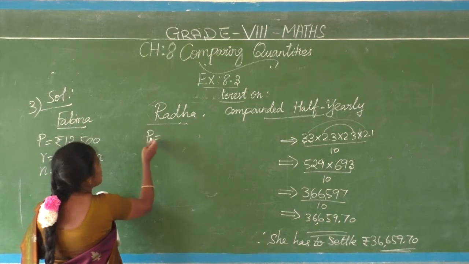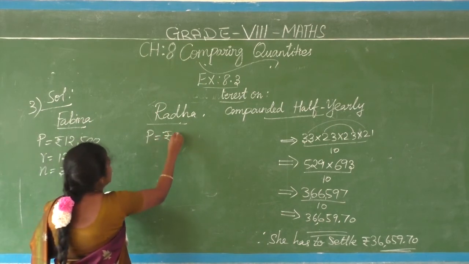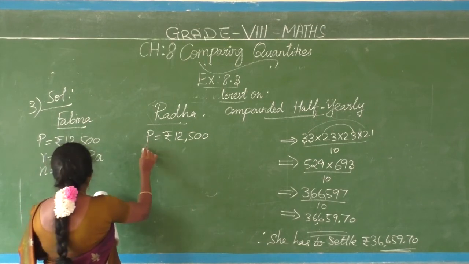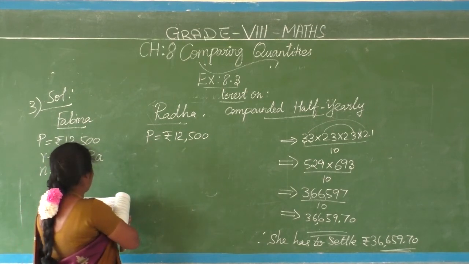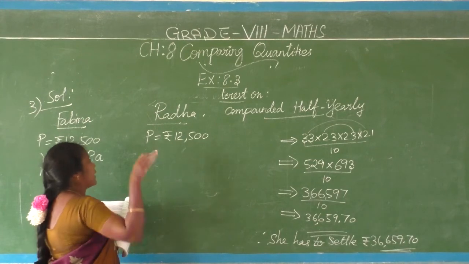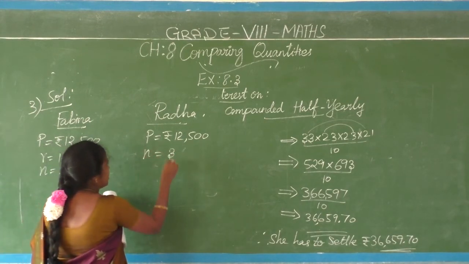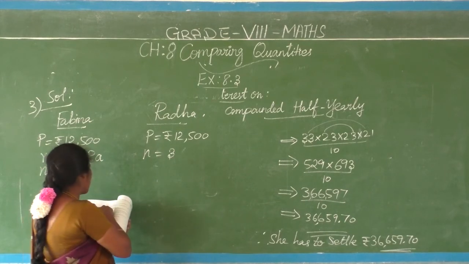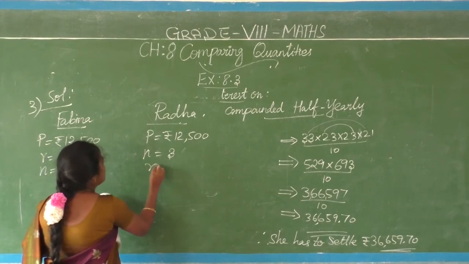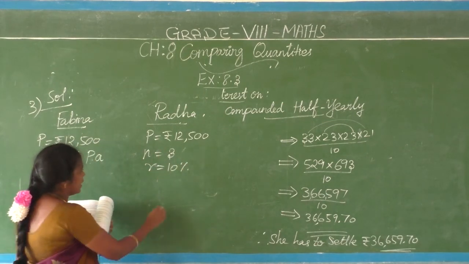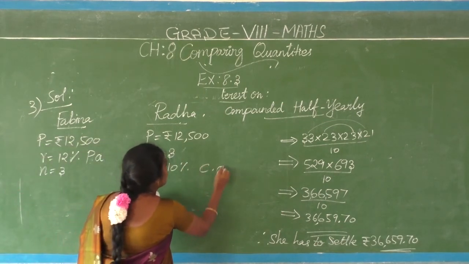Same amount means principal rupees 12,500. At the same time period, number of years is also 3, but the rate of interest is 10% per annum, 10% per annum compounded annually.